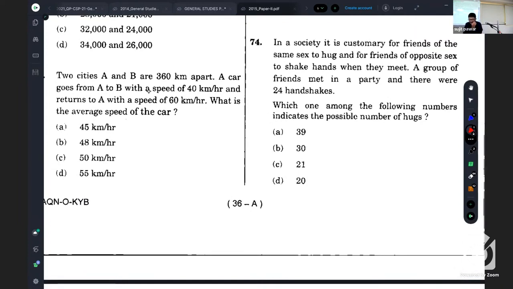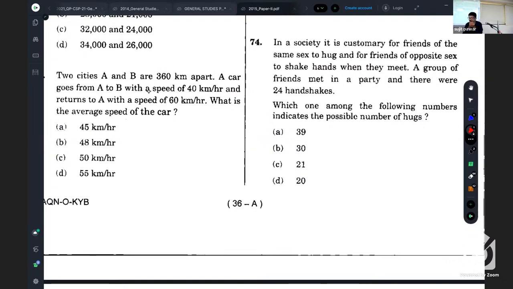In a society, it is customary for friends of the same sex to hug, and for friends of opposite sex to shake hands when they meet. Male to male or female to female, they hug. Male female or female male, they shake hands. A group of friends met in a party and there were 24 handshakes. Which one among the following numbers indicates the possible number of hugs?